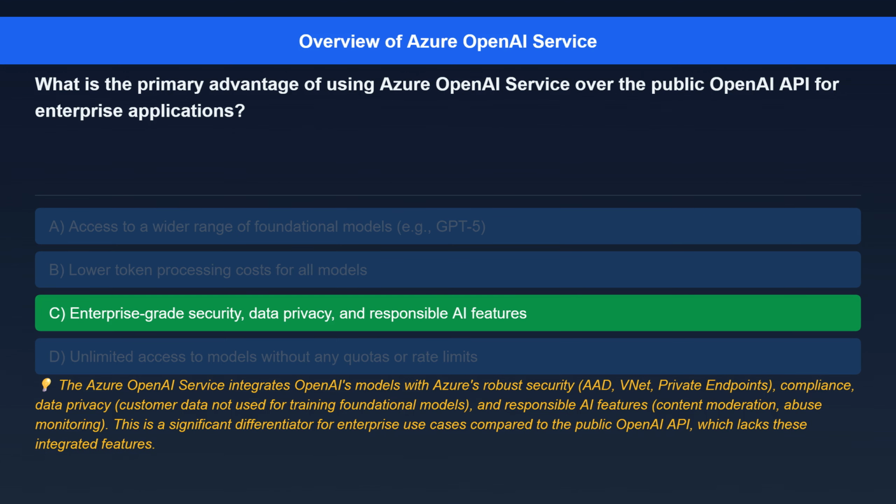The correct answer is enterprise-grade security, data privacy, and responsible AI features. Here's the explanation. The Azure OpenAI service integrates OpenAI's models with Azure's robust security (AAD, VNet, private endpoints), compliance, data privacy (customer data not used for training foundational models), and responsible AI features (content moderation, abuse monitoring). This is a significant differentiator for enterprise use cases compared to the public OpenAI API, which lacks these integrated features.